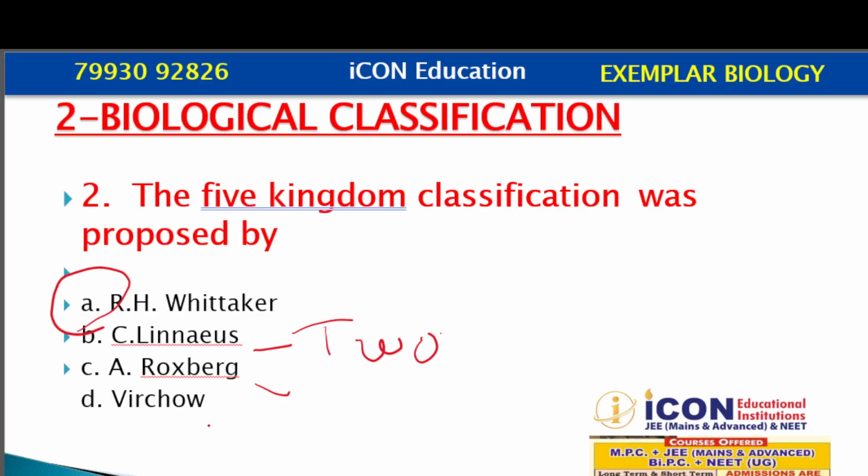The information related to Virchow is that he said that cells exist from pre-existing cells, so new cells are formed from the pre-existing cells. So the correct answer for question number 2, the 5 kingdom classification was proposed by R.H. Whittaker.